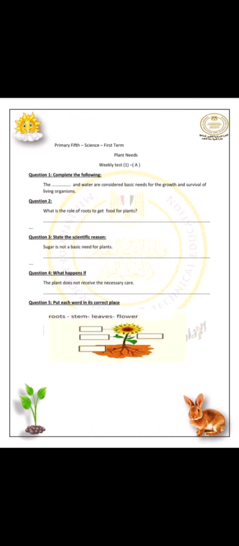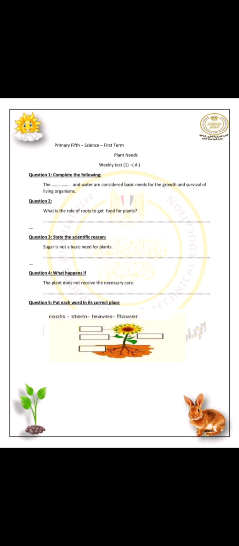Complete the following. The space and water are considered basic need for the growth and survival of living organisms. The air and water is from the basic needs for growth and survival of living organisms. What is the role of root to get food for plants؟ يعني برضو ايه الامبورتنت بتاعت الروتس؟ It take water and nutrients from the soil، أو it absorb water and nutrient from the soil.